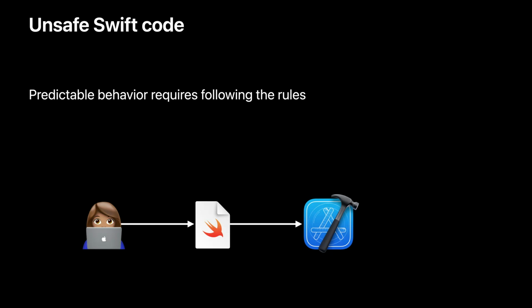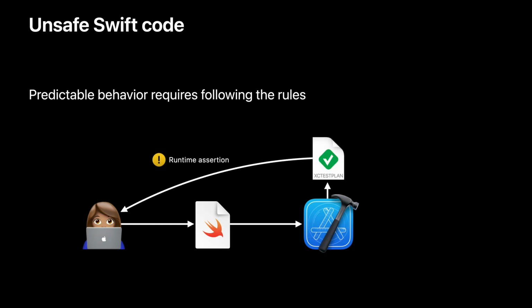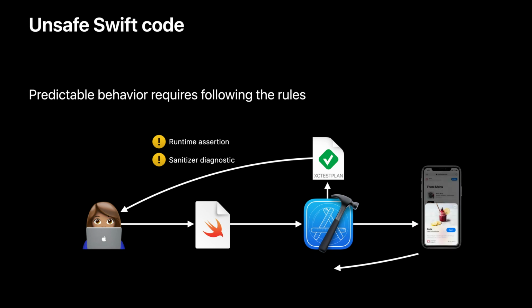In unsafe Swift code, predictable behavior is not fully enforced, so you take on extra responsibility. Testing still provides helpful diagnostics, but the level of diagnostics depends on the level of safety you've chosen. Unsafe standard library APIs have assertions in debug builds that catch certain kinds of invalid input. Adding your own preconditions to verify unsafe assumptions is also good practice. You can test with more runtime checks by enabling sanitizers like the address sanitizer. Sanitizer diagnostics are a great time saver by pinpointing bugs, but they don't catch all undefined behavior.